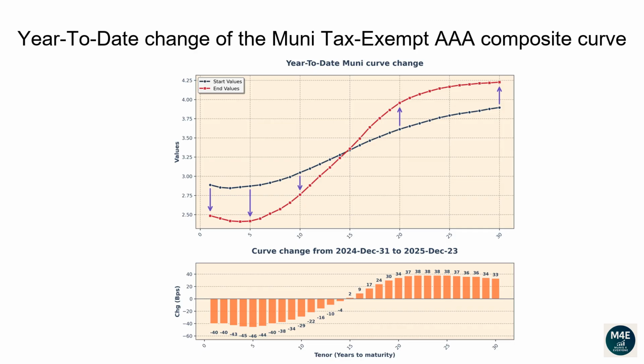The 1-year tenor changed -40 basis points. The 2-year tenor changed -40 basis points. The 5-year tenor changed -46 basis points. The 10-year tenor changed -29 basis points. The 20-year tenor changed 34 basis points. The 30-year tenor changed 33 basis points.